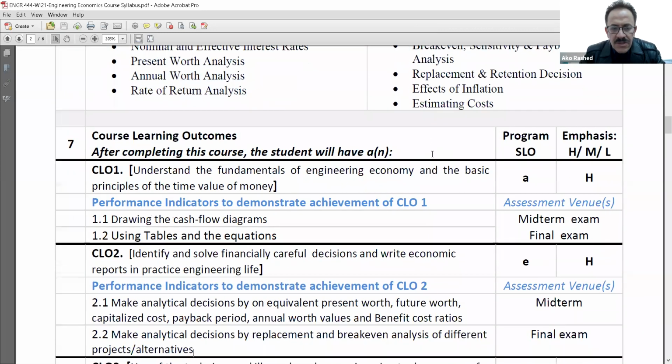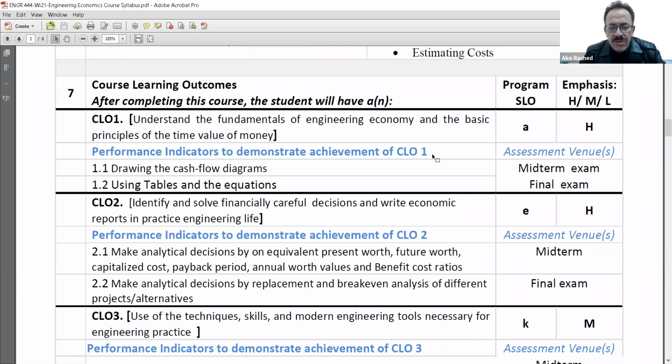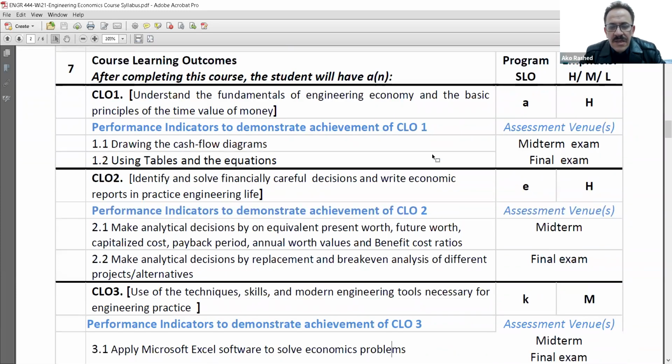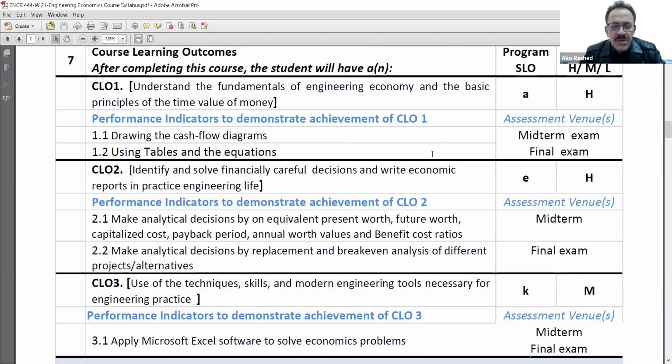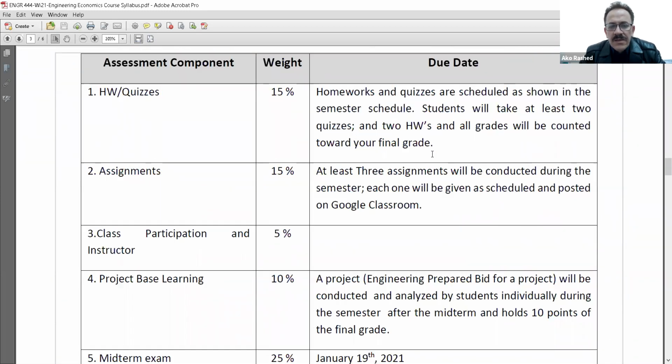By the end of this course, you will be able to draw cash flow diagrams, use the tables and the equations in the economy, and understand the fundamentals of engineering economy. And also you will be able to make analytical decisions and find the equivalent present worth values, future worth values, and all these.